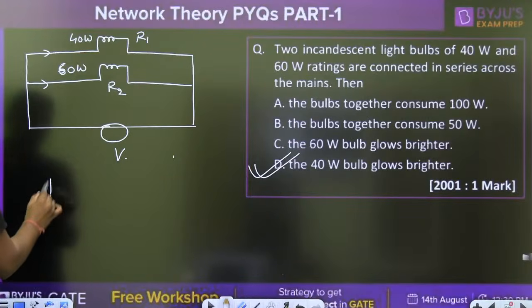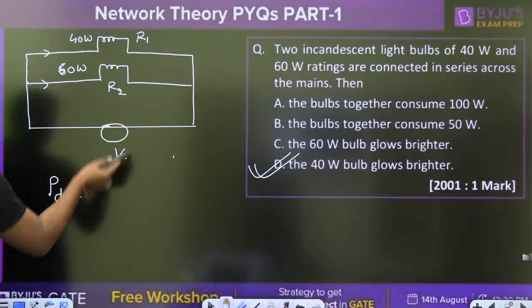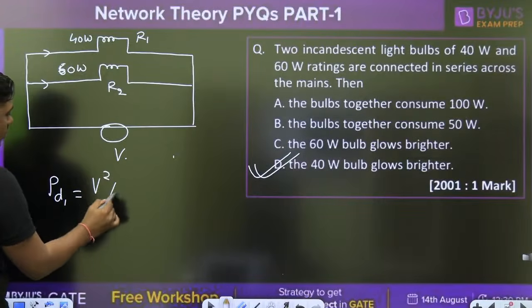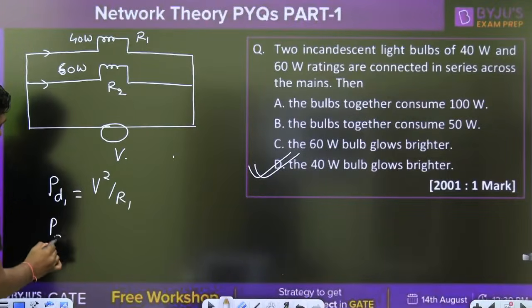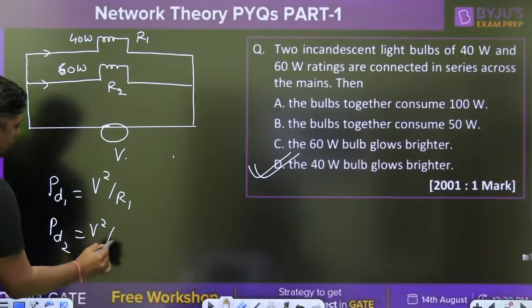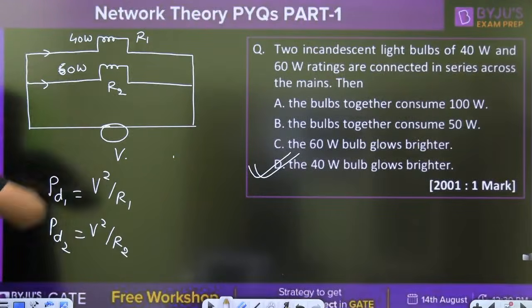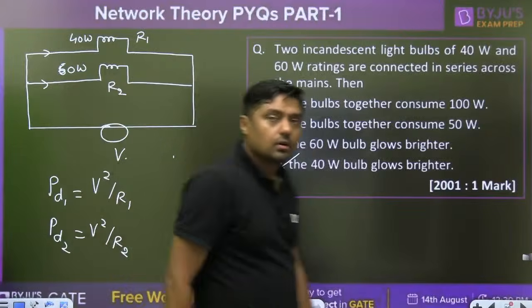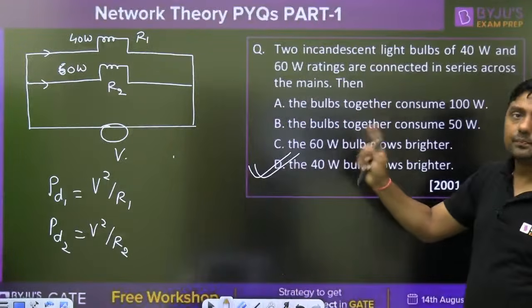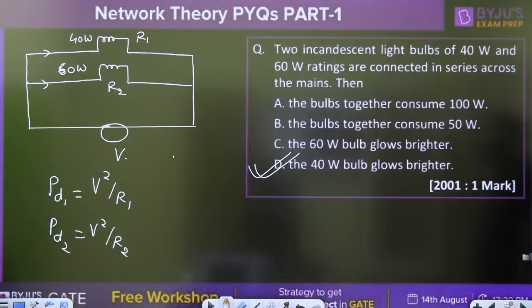So what is the power dissipation in this case? Since the voltage is same, it will become V square by R1 and V square by R2. Simple. 60 watt will be brighter, 40 watt will be less. Easy, guys. In parallel, the 60 watt bulb glows brighter.